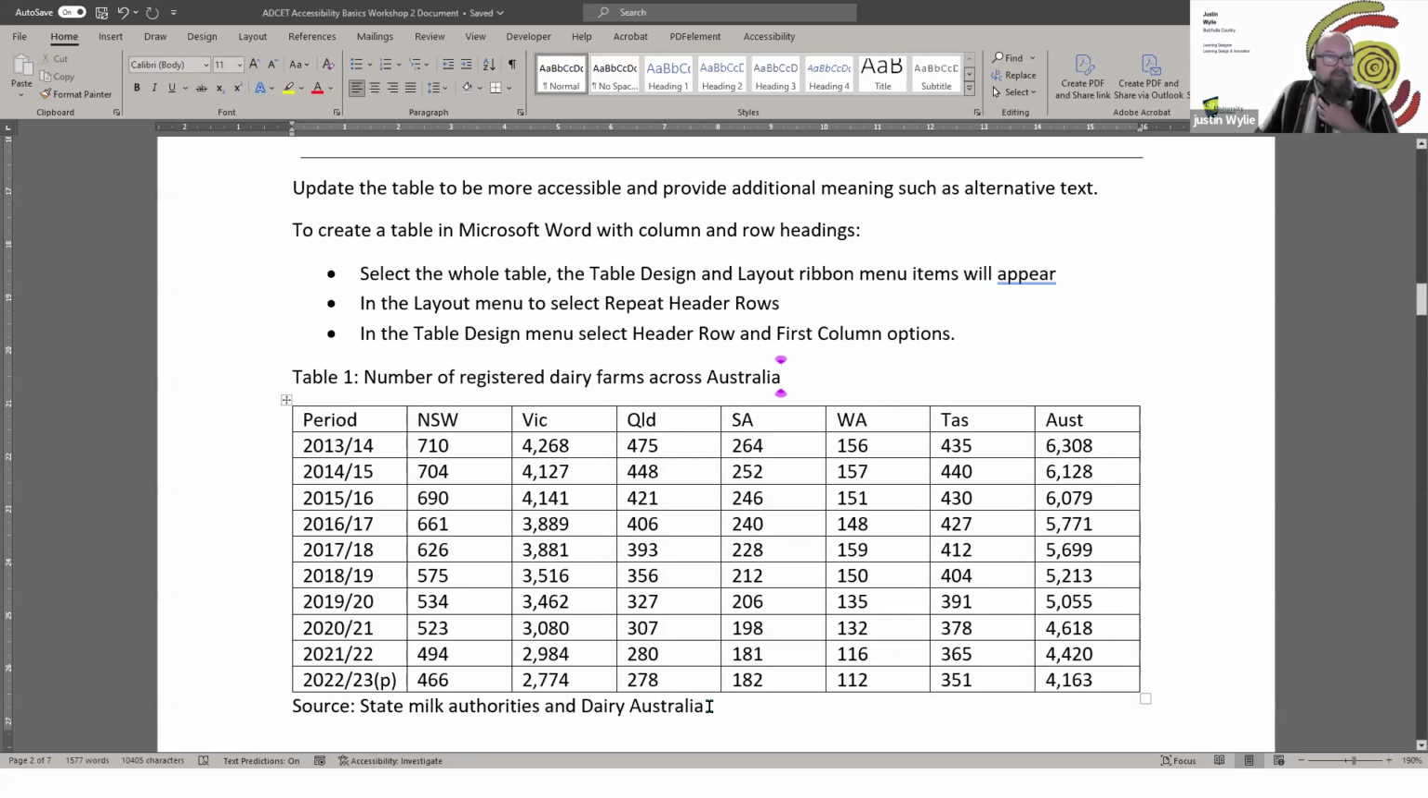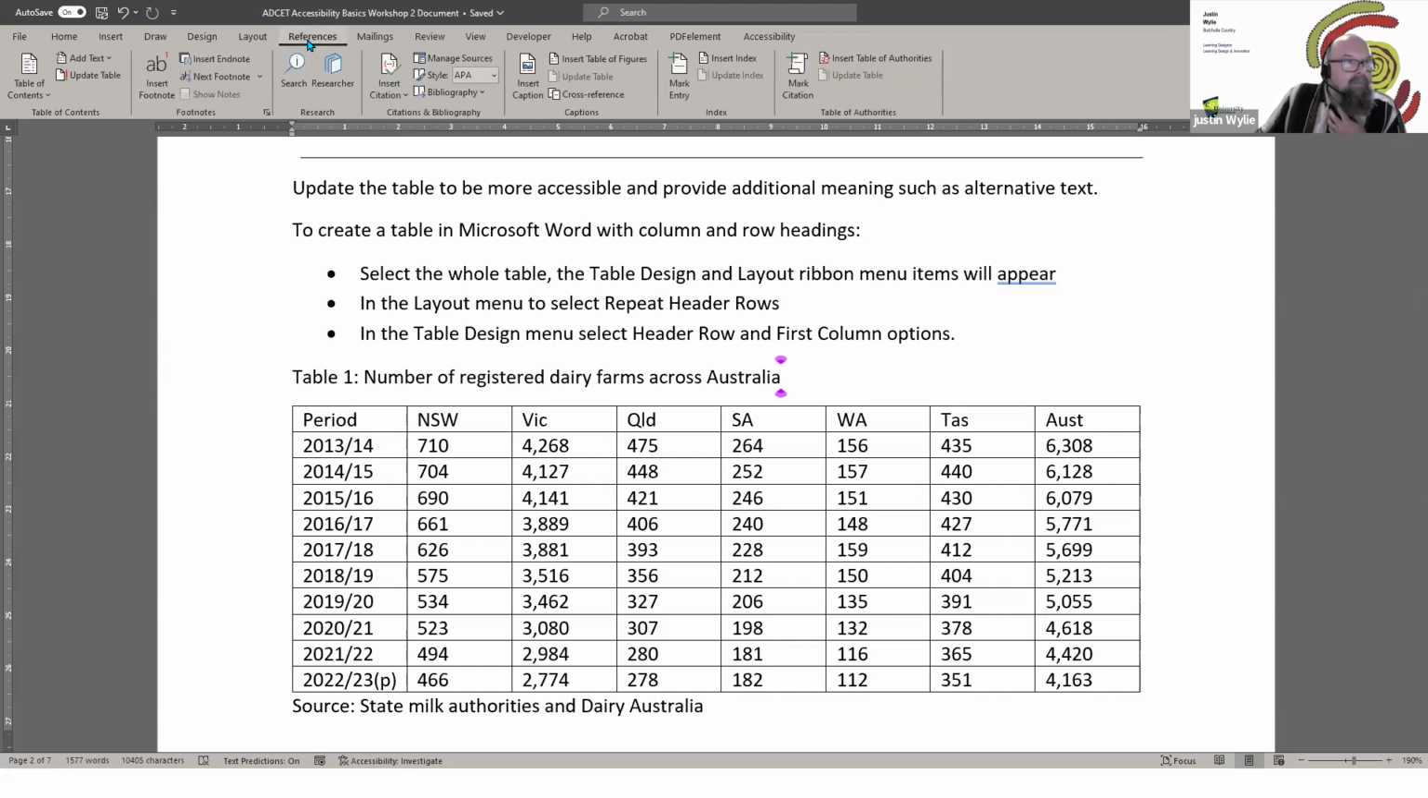The other thing is that you can also use, as we talked about last week with references, you can insert a table of tables. So you can give your table a caption, which gives it context again, and then that can be used in a table of tables at the beginning of your document, like an automatic contents page, and make it easier to navigate to those resources, and also for you as a developer to navigate to those resources quickly as well.